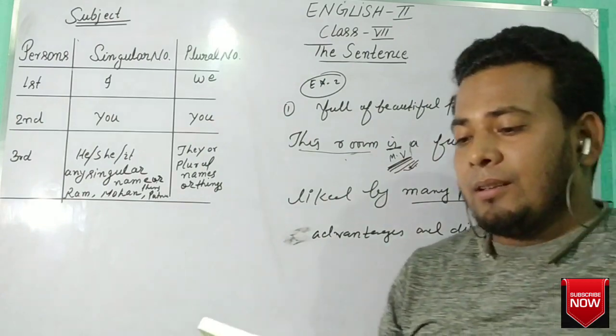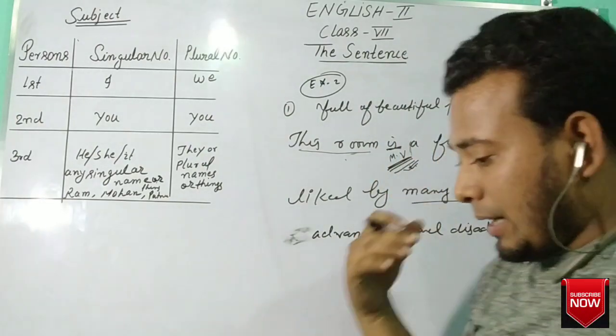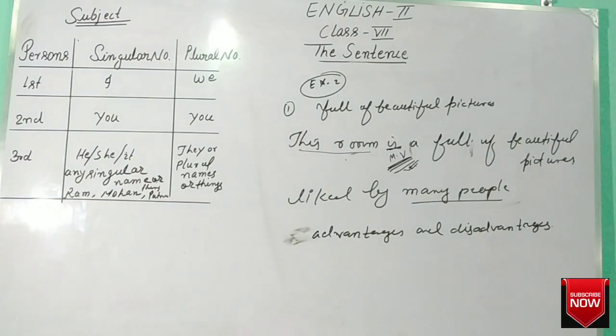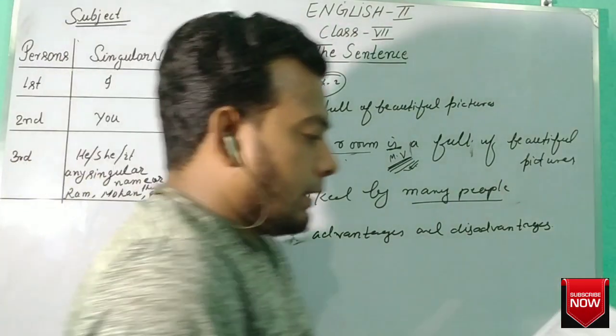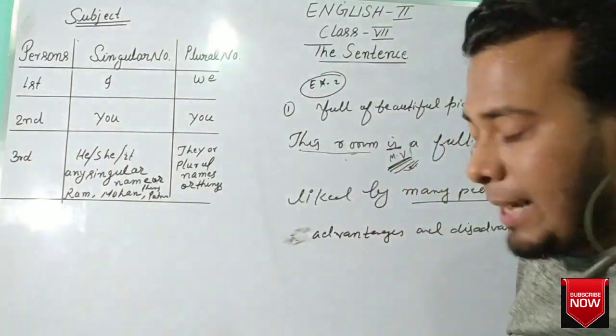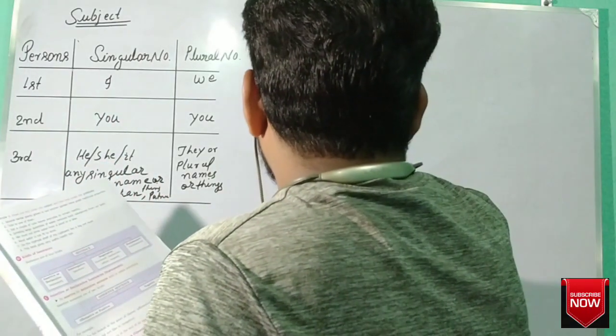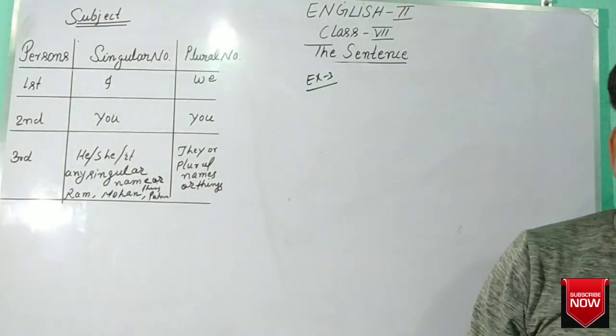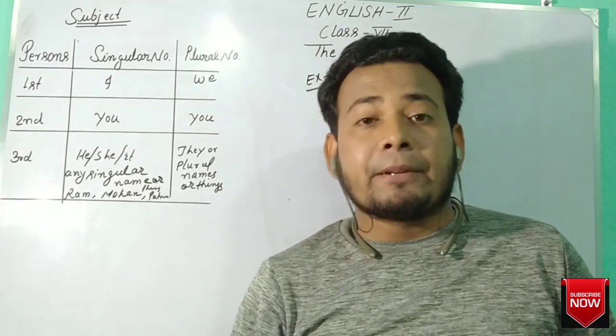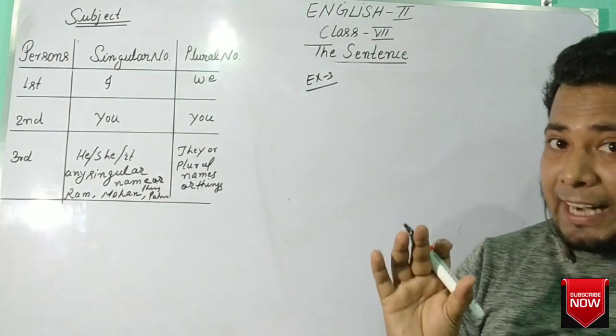Exercise 3. Now I first write down. Now, question number, exercise 3. Draw one line under the subject and 2 lines under the predicate. 1 line for subject and 2 lines for predicate.